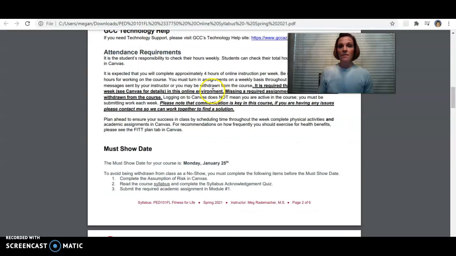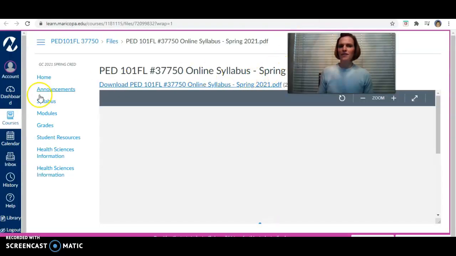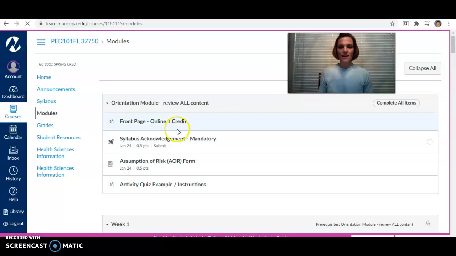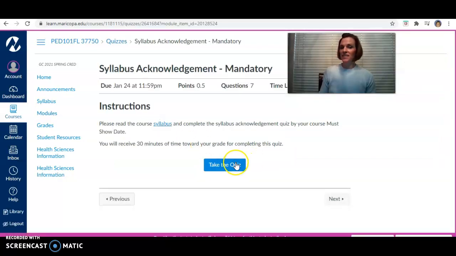Okay. I know that might be a little confusing to you right now. So let's just go back and I'll show you a little bit about how you're going to earn those hours. So just by acknowledging your syllabus, you'll get a half of an hour of credit towards your grade. So after you go ahead and read over that syllabus, you're going to take that quiz right there and go ahead and get some credit towards your grade. Off to a great start.